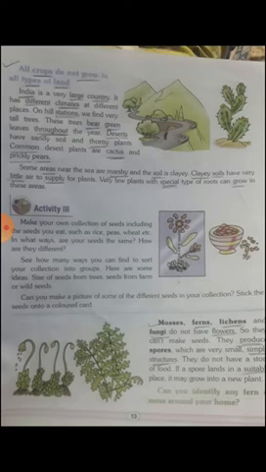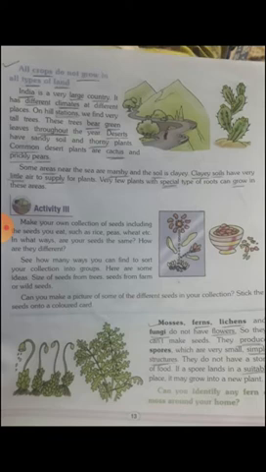So India is a very large country, and in it different types of climates will be there. On hill stations we find very tall trees. These trees bear green leaves throughout the year.